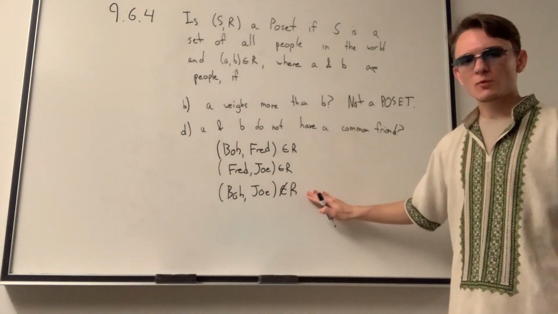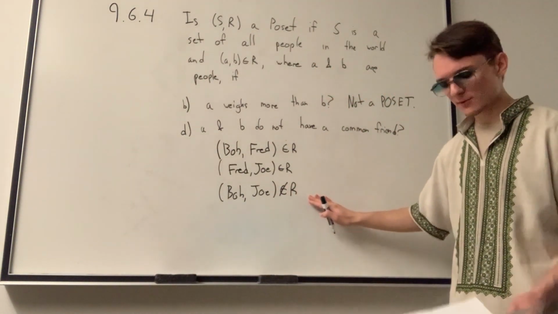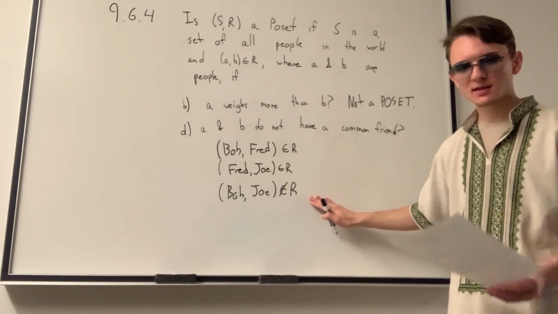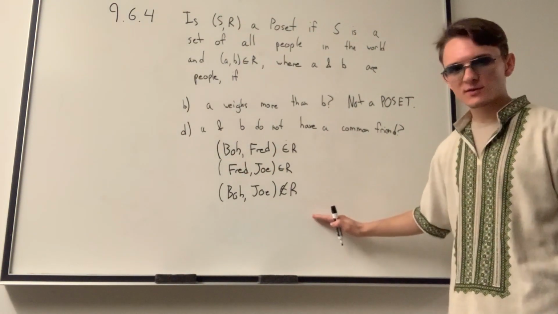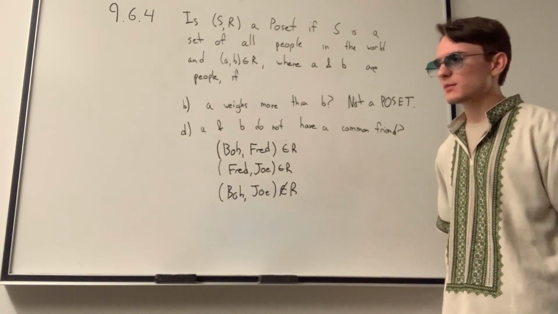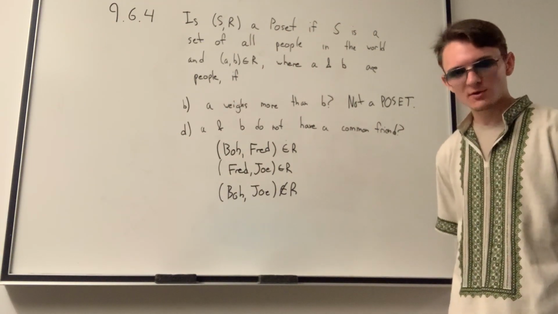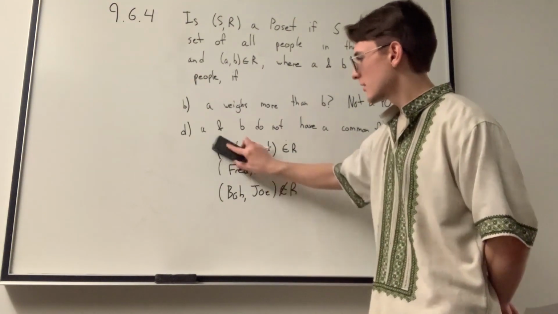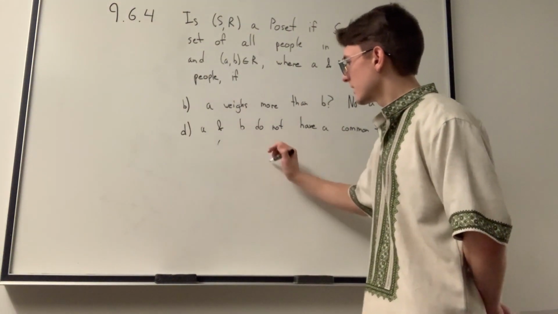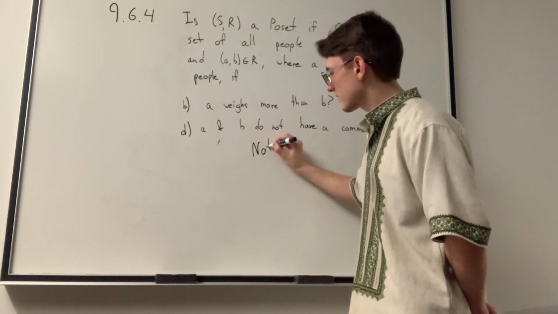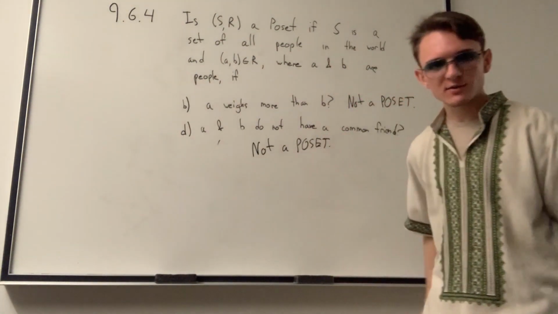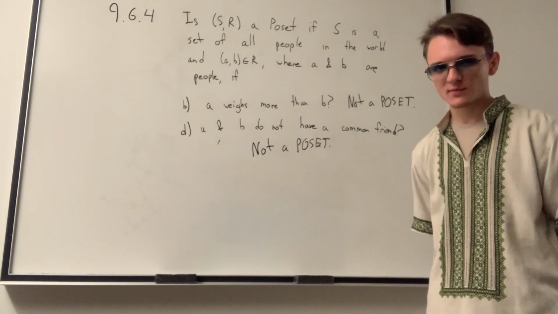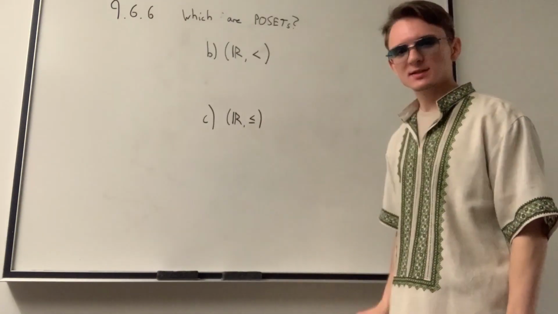Bob and Joe would have a common friend, so therefore they do not exist in the relationship. And because it fails in transitivity in at least one case, then it is not transitive at all. So we can say for part D as well that it is not a poset because it is neither antisymmetric nor transitive.